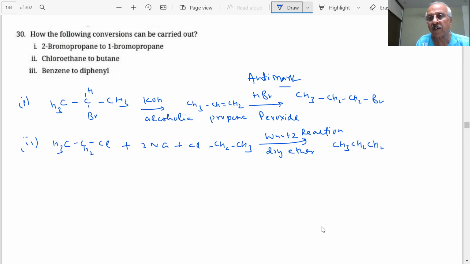What is the product? Butane. Benzene, you want to convert into diphenyl.